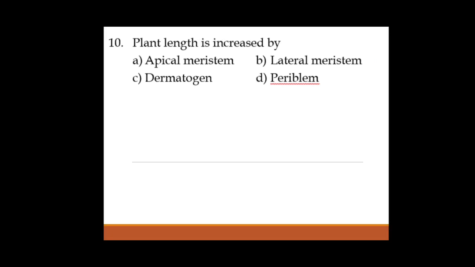Then the dermatogen gives rise to the epidermis, which is present on the outer part of the meristems. Then the periblem is the primary meristem, which is present inside the dermatogen layer. So all these are present in the initial life of a plant.